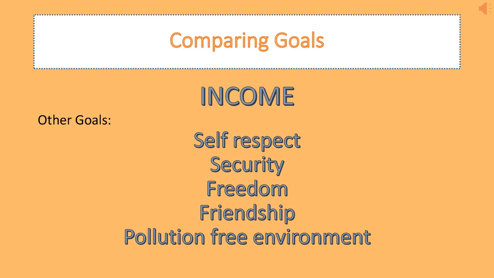Apart from these, there is one more thing we would like to look into. How do we compare these goals? How do we find out what these goals are and what do we need for these goals? When we look at these goals, we will see that a farmer needs wages, industrialists need electricity to produce more. He will be able to sell more and then earn more money. A person who doesn't have a job, when he gets a job, he can get more wages.